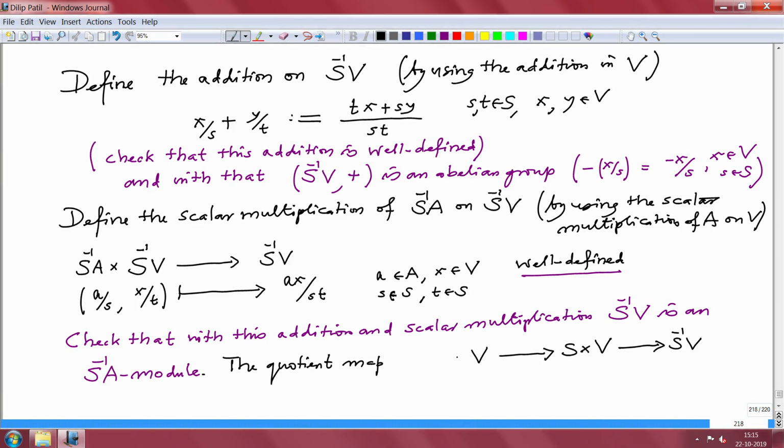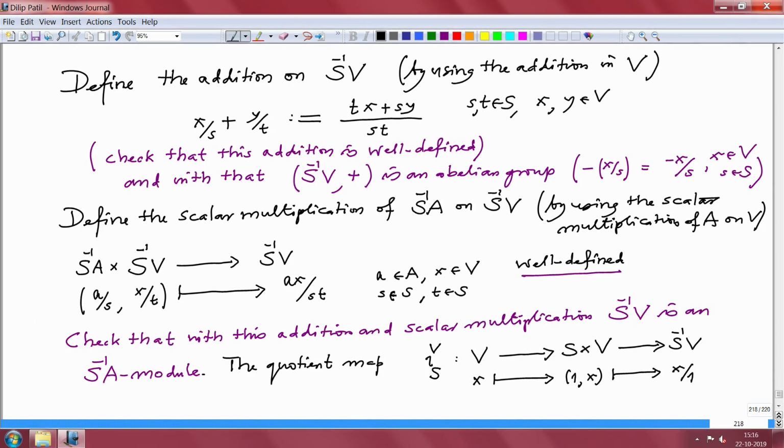This I am going to denote by iota suffix S and the module V. Now, this is necessary because it will become clearer what we are talking about. So, both the suffixes are important, but when the notation is fixed and there is no chance of confusion, we should drop them. So, what is this quotient map? So, there is an x here, x goes to 1 comma x, and then it goes to the equivalence class, that is x over 1. So, this is the iota map.